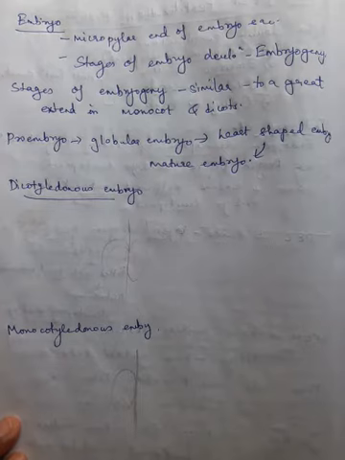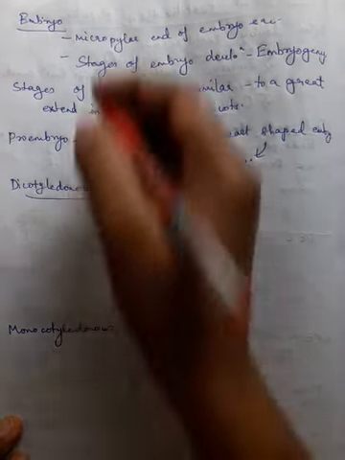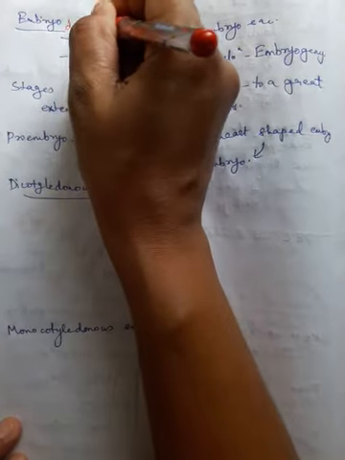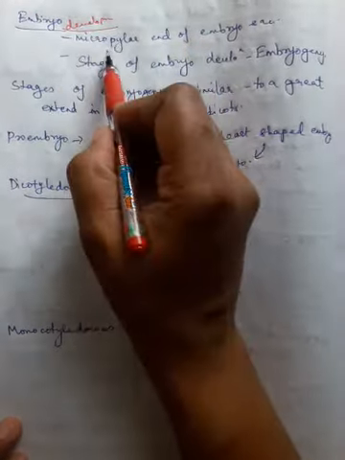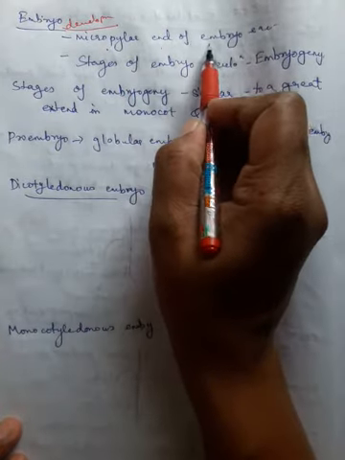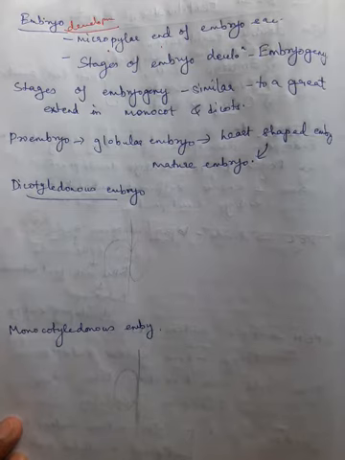That's all about endosperm development. Coming to the second part of post-fertilization event, that is embryo development. Embryo development always occurs in the micropylar end of the embryo sac.